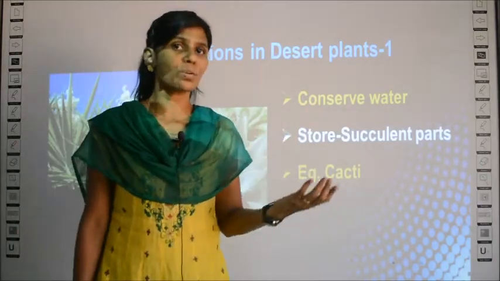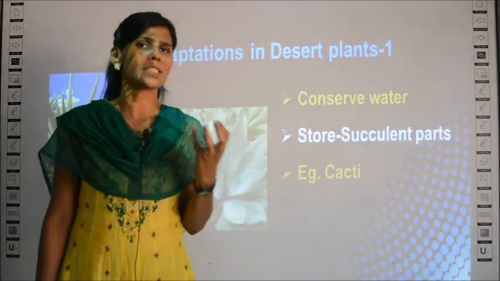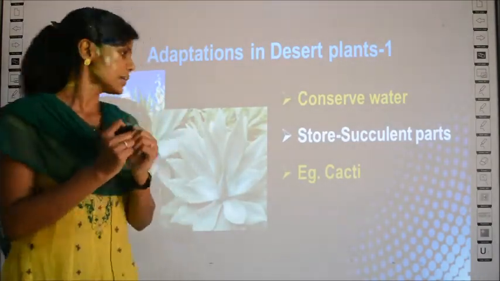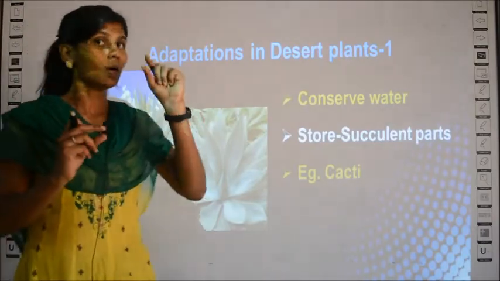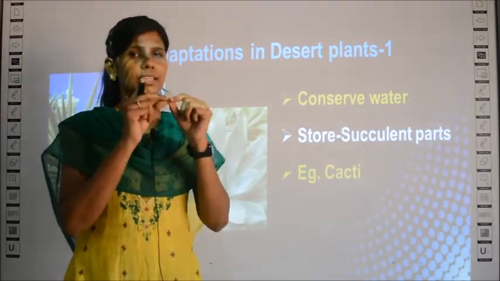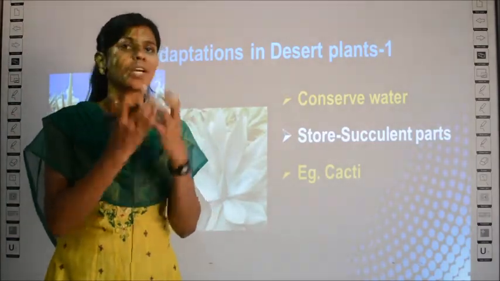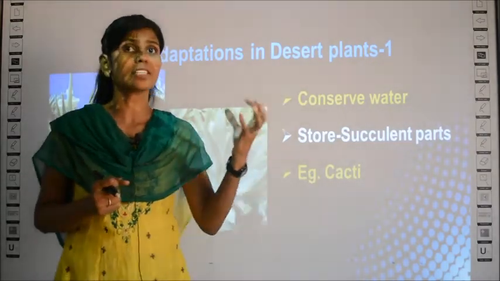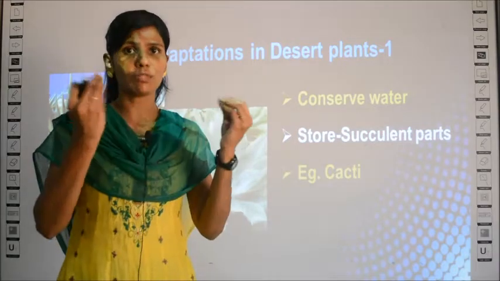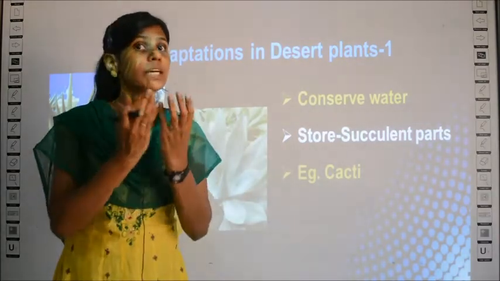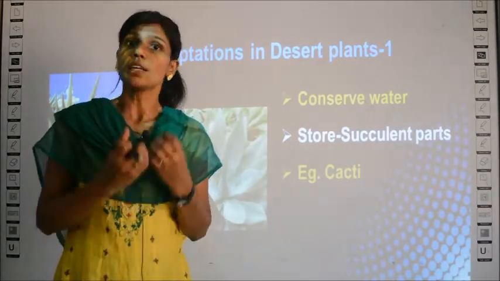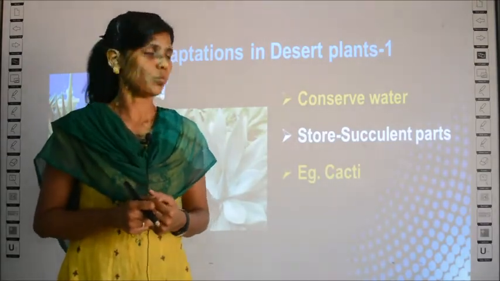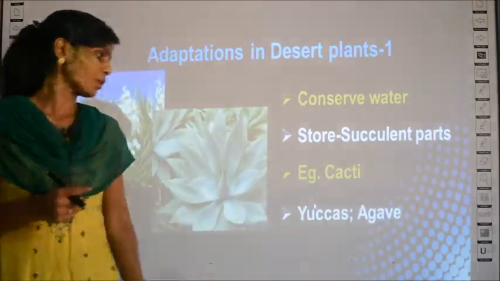Where do they store water? In the succulent part. Succulent means juicy parts which will hold water. The leaves will be holding water. If you break these leaves, water will ooze out. So it is called succulent parts. Example in cacti, even a cactus plant, if you break it, water will be oozing out because it is a succulent part which will conserve or save the water. So this is the first property.